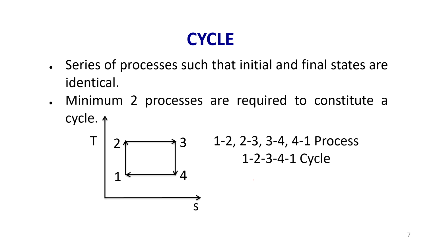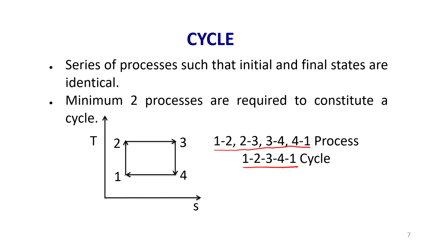So, here I have taken one example, a thermodynamic cycle which consists of 4 processes. 1, 2, 3, 4 are the 4 states. 1 to 2 is one process, 2 to 3 is another process, 3 to 4 is another process, and 4 to 1 is another process. So, if you see, there are 4 processes. These 4 are called individual processes. When I combine all these, 1 to 2, 2 to 3, 3 to 4, 4 to 1, it is referred to as a thermodynamic cycle.